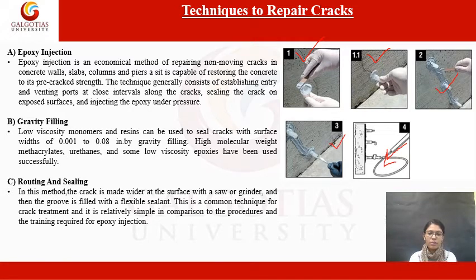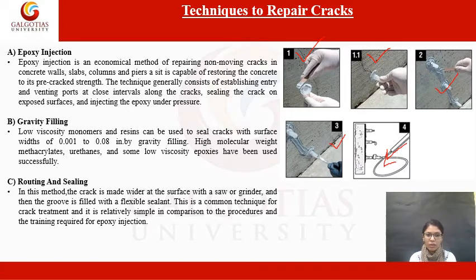Then comes to the next, gravity filling. So in gravity filling, some kind of resins and low viscosity monomers are used to seal or to fill the cracks with surface width of 0.001 to 0.08. And for these types of cracks, some of the molecules are used, such as methacrylates, urethanes, and some kind of low viscosity epoxies are also used successfully.